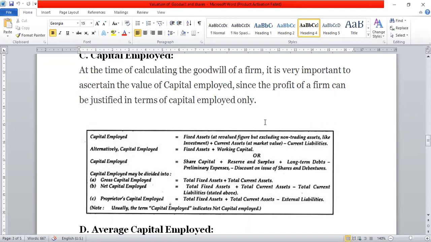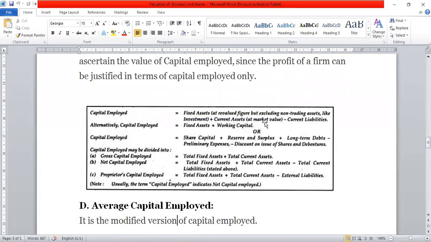Net capital employed equals total fixed asset plus total current assets minus total current liabilities. Number three, proprietor's capital employed, total fixed asset plus total current assets minus external liabilities. In the above formula, we require net capital employed for the calculation of goodwill.